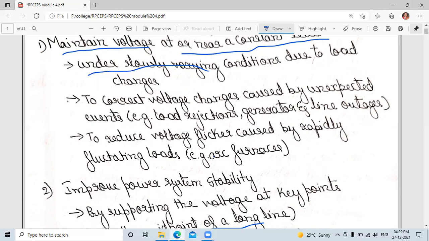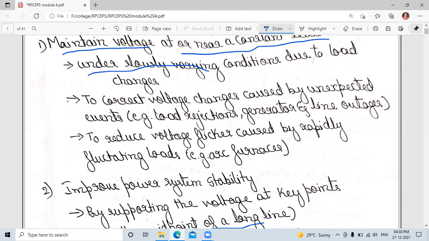Under slowly varying conditions due to load changes, or to correct voltage changes caused by unexpected events such as load rejection, generator and line outages, and to reduce voltage flicker caused by rapidly fluctuating loads. An industry example is the arc furnace.